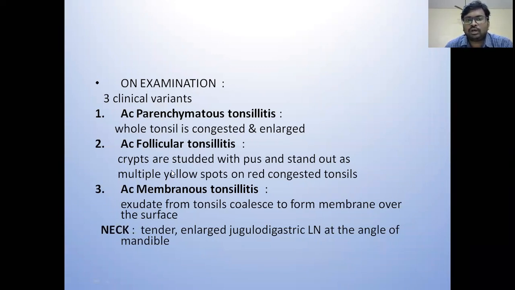These 3 stages have some predominant signs. When you come to follicular tonsillitis, you can see the crypts are studded with pus or whitish excrescences. They are present as whitish yellow spots on the tonsil. So by saying this, you can say it is a follicular tonsillitis.